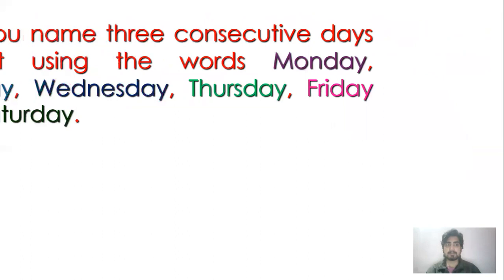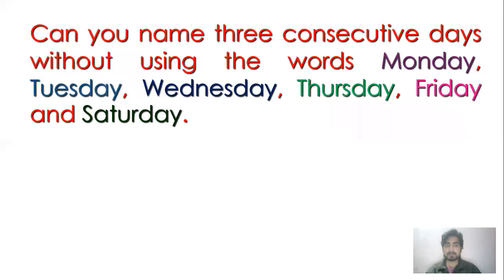Next question is can you name three consecutive days without using the words Monday, Tuesday, Wednesday, Thursday, Friday, and Saturday? So consecutive means in a row. That means one after another. So you have to say the name of 3 days which comes one after another. And you cannot use any days of the week.